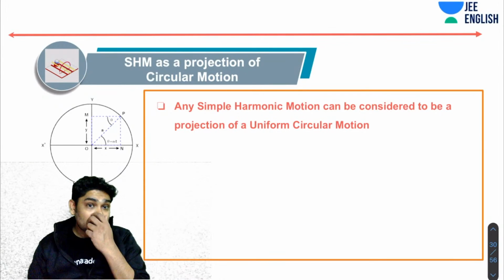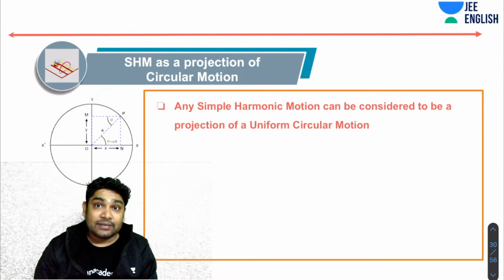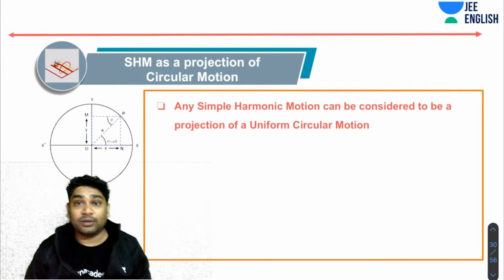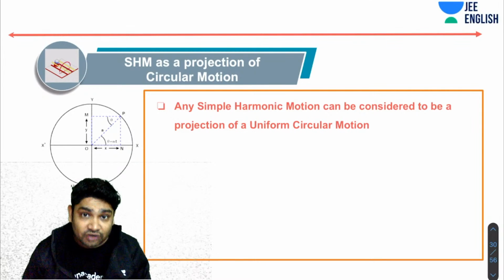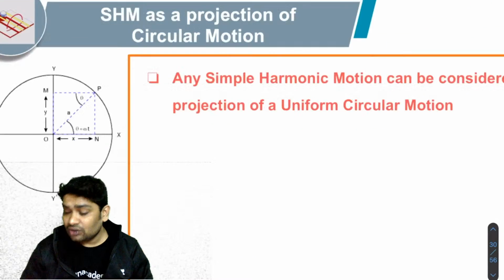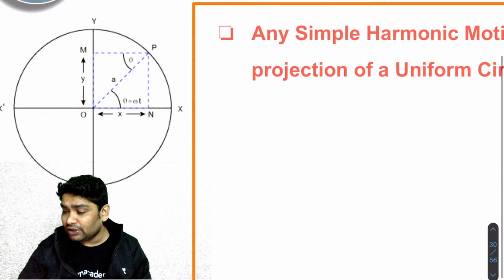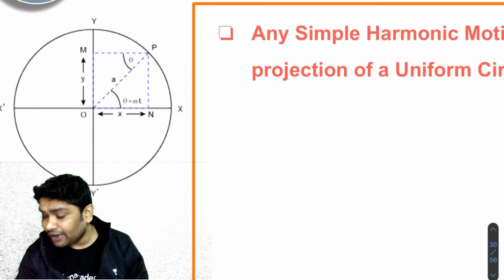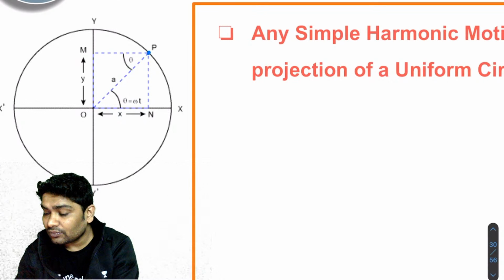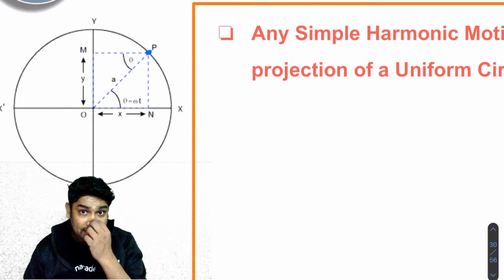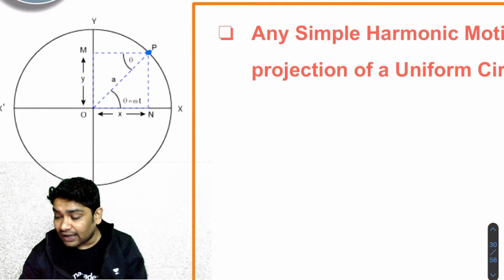Great. Now we also will realize that any SHM can be seen as the projection of a circular motion. So any simple harmonic motion can be considered as the projection of a circular motion. What I'm trying to say is, for those of you who don't know what the projection is, imagine a hypothetical object moving in a circle of radius a and rotating with a constant angular velocity omega.